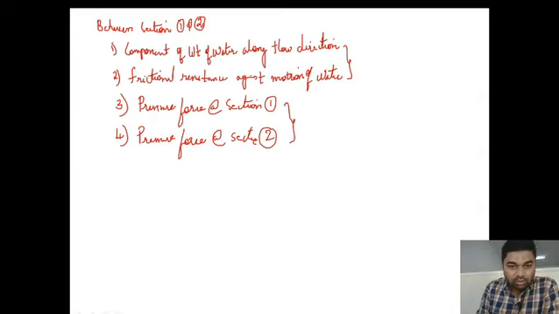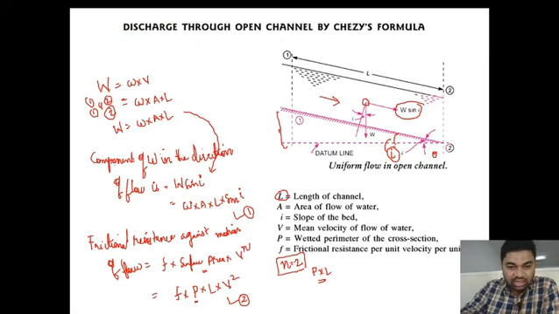As forces 3 and 4 get nullified, the resultant of forces 1 and 2, the component of weight of water along flow direction and the frictional resistance against the motion of the water, which we have derived in equation 1 and equation 2, is 0.